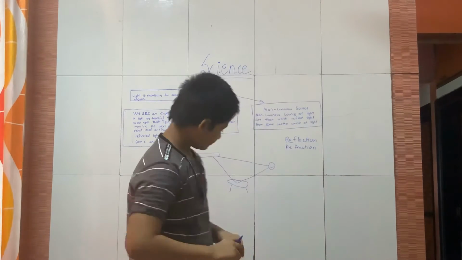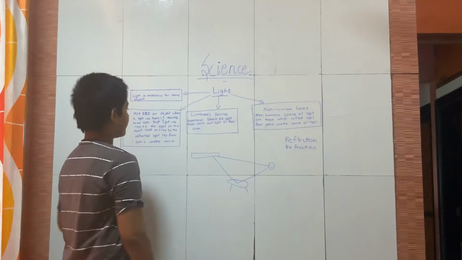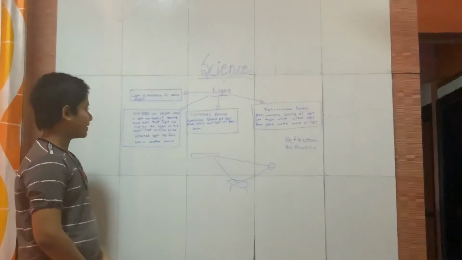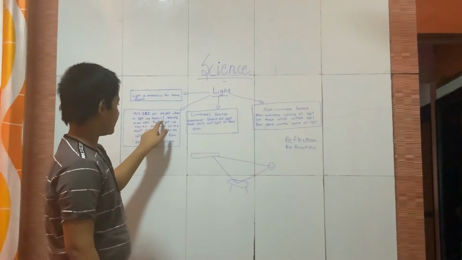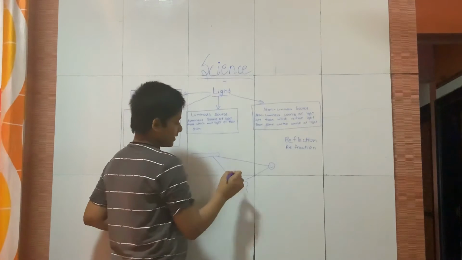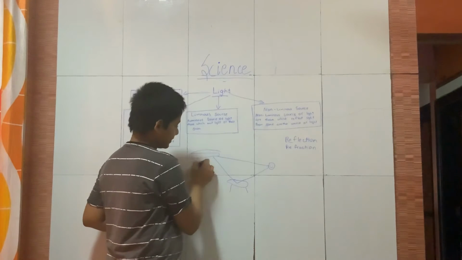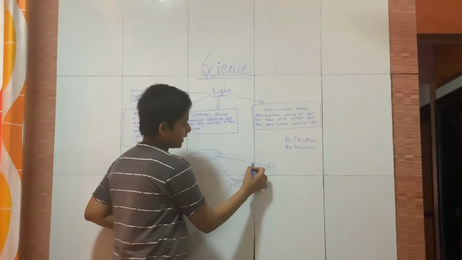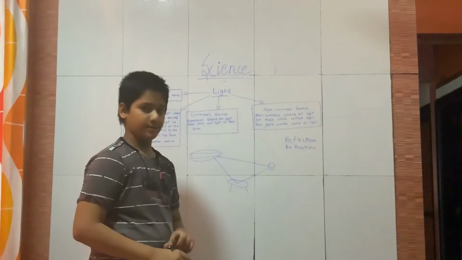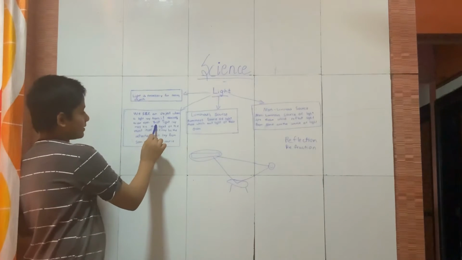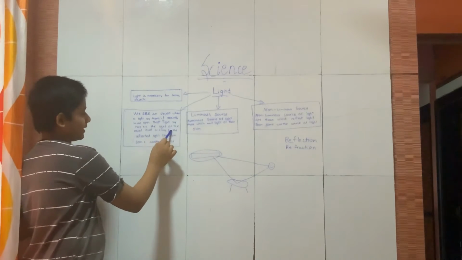Another important point here is that we see an object when a ray from it reaches our eyes. As I said, the man can see this object only when a ray comes and falls into the man's eye. Only then can he see.